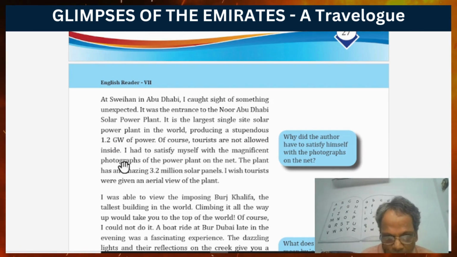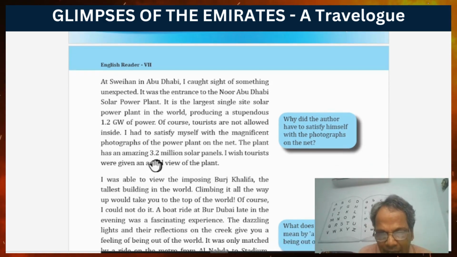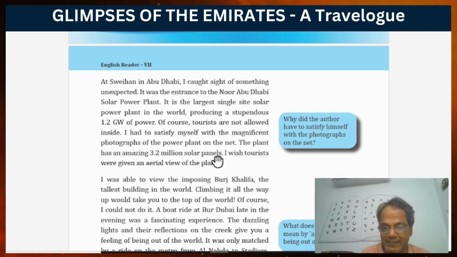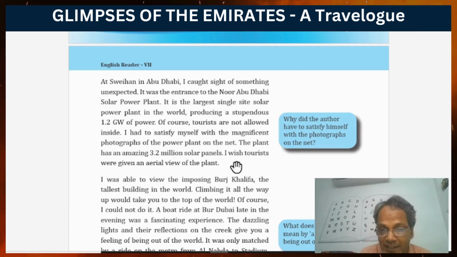This plant has an amazing 3.2 million solar panels. 3.2 million solar panels are fixed in this plant. That is amazing. That is wonderful. That is why this plant is called the largest single site solar power plant in the world.